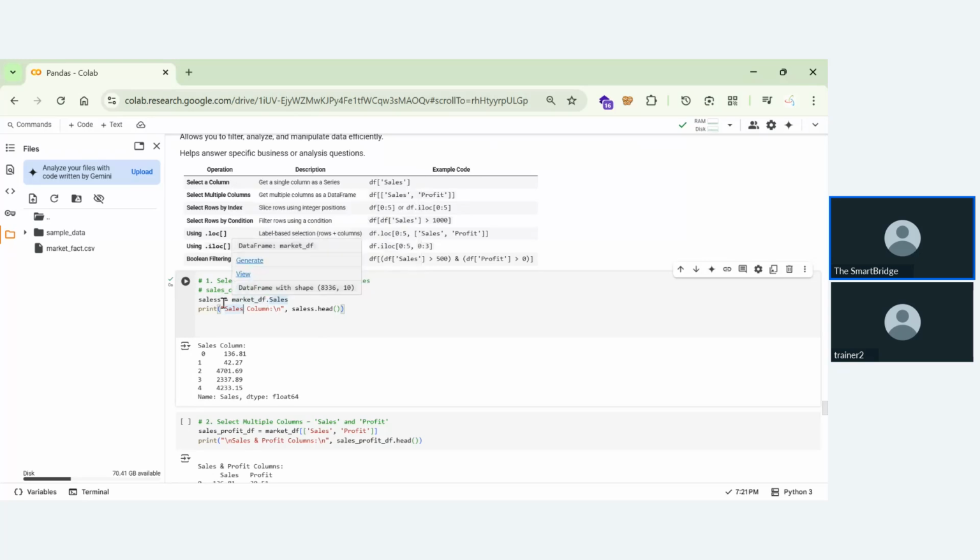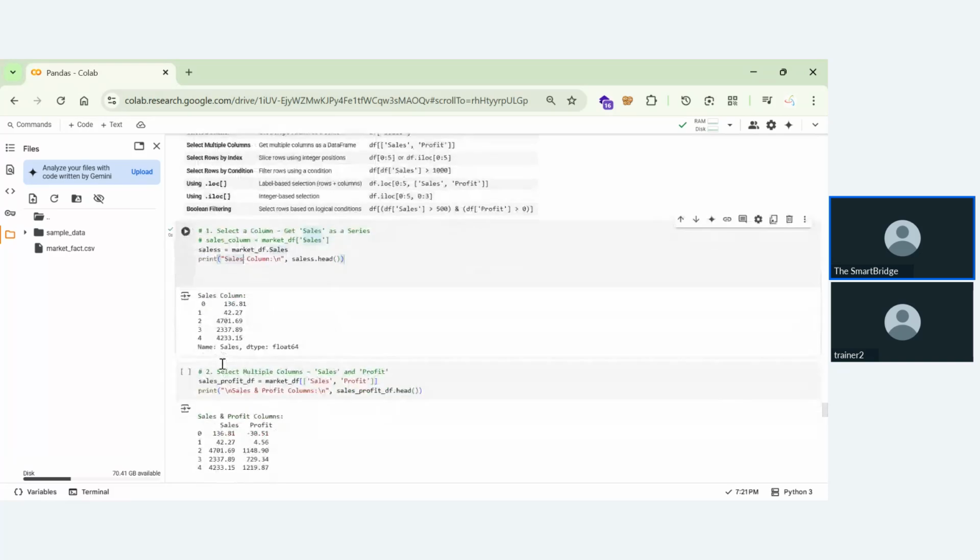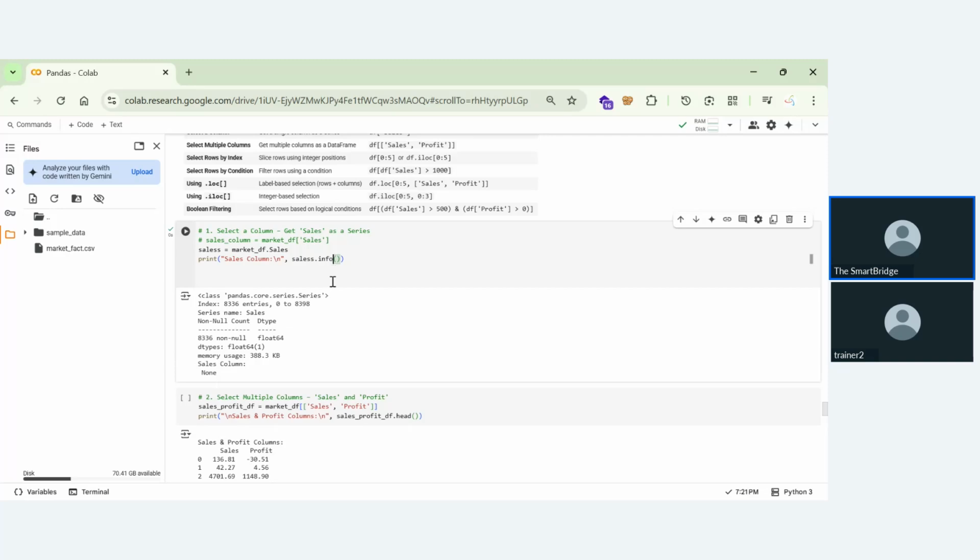Sales is equal to market_data_frame dot sales. So print sales_column, sales dot head. We are getting the sales, and we're getting the top five of sales. If we give it as tail, it will give us the last five. If we give it as info, it will give us the info. I hope you understood this one.